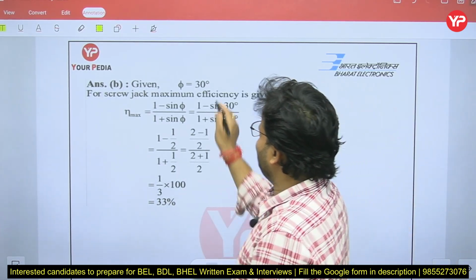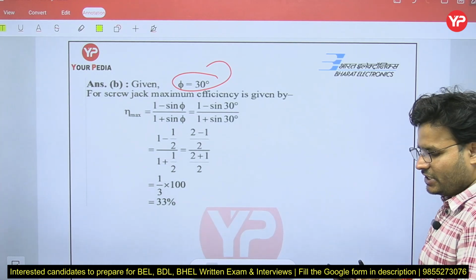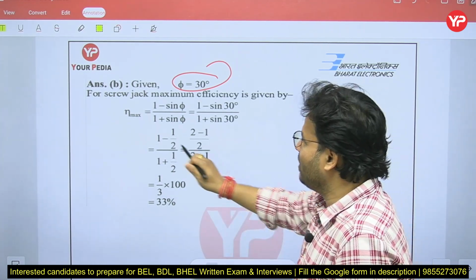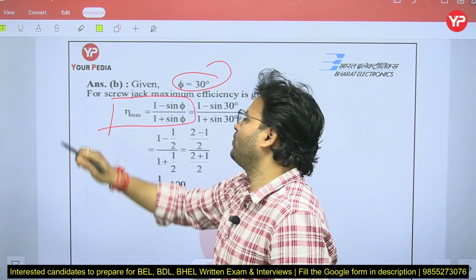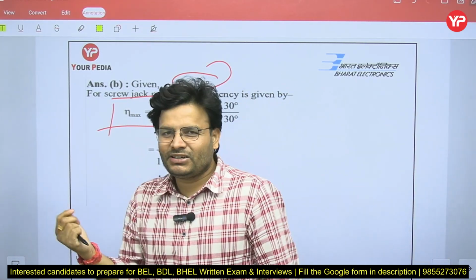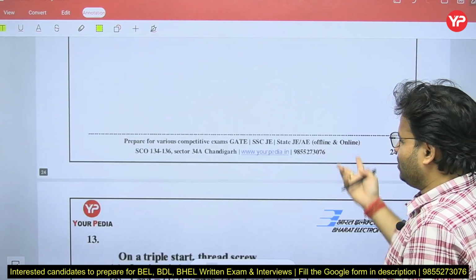In the question the angle is given, and they will ask you to calculate the maximum efficiency. Try to remember that formula for the maximum efficiency, my dear friends: maximum efficiency is given by (1 minus sin phi) upon (1 plus sin phi). Here phi was given and they asked to calculate the maximum efficiency.